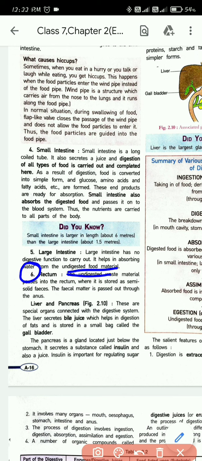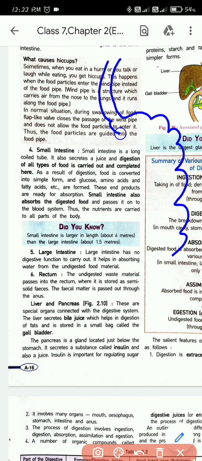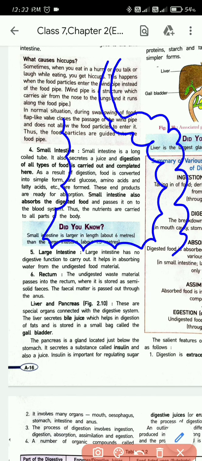As the food starts moving from small intestine to the large intestine, you will see, actually it starts from here.